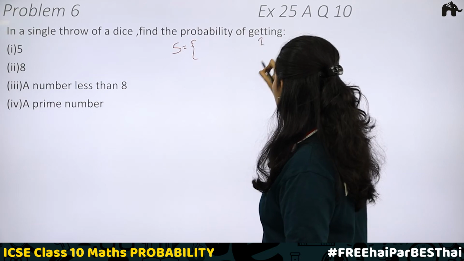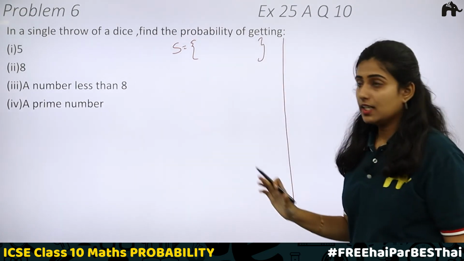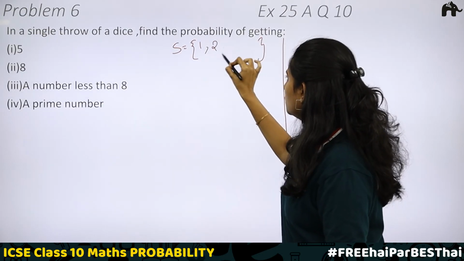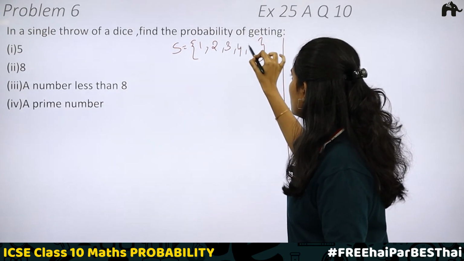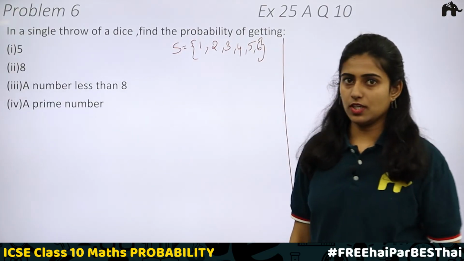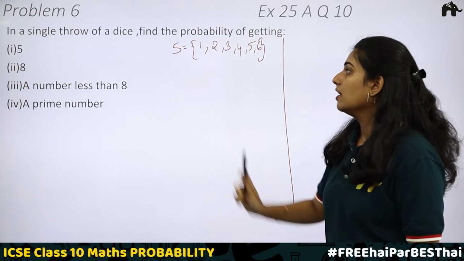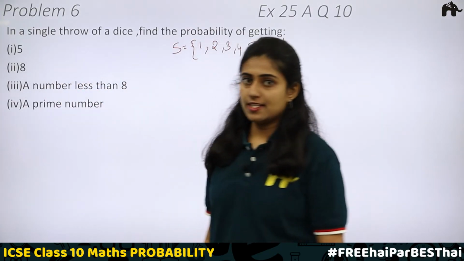Sample space is equal to. You are throwing a dice just once. You will be either getting 1, 2, 3, 4, 5 or 6. These are the 6 possible outcomes. Now, how much is the probability of getting 5?